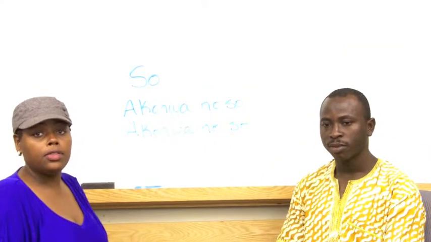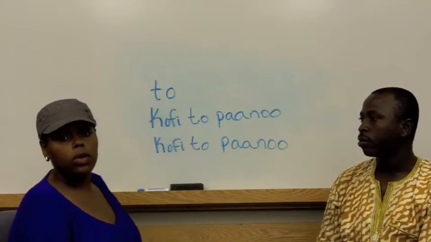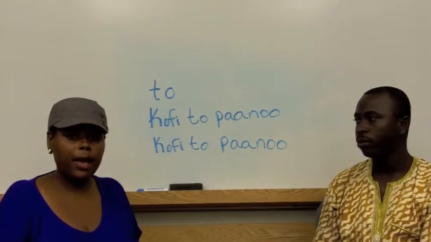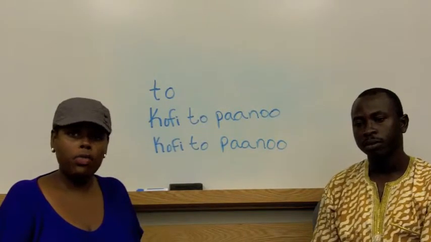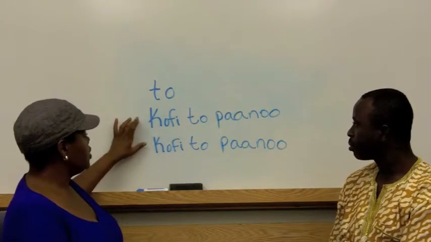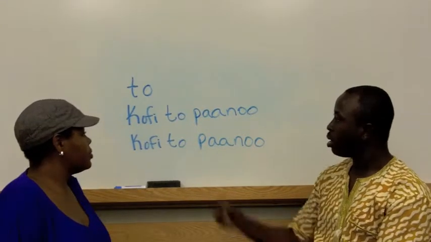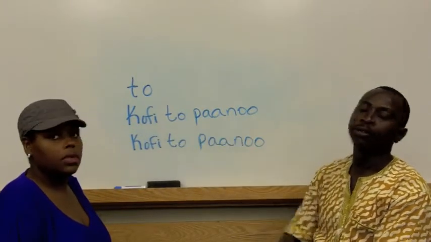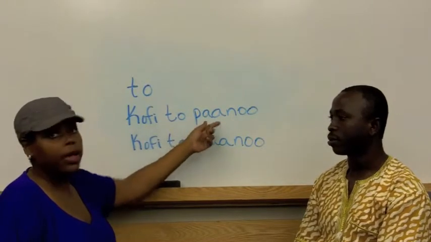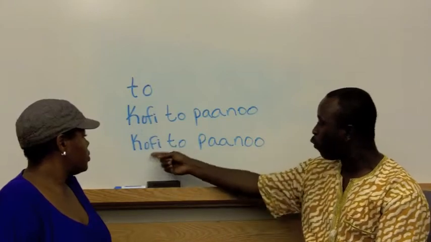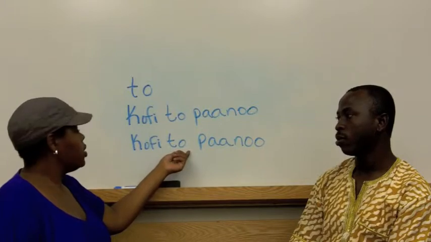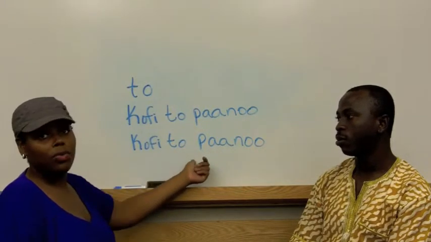One example is to. When the O in to is pronounced through the nose, it means to bake. When it is pronounced without the O going through the nose, it means to throw. So listen carefully as Teacher Kofi says these two sentences for us in Akan. Kofi ton pano. See, that sound went through the nose. It was nasalized, so that means Kofi bakes bread. Kofi to pano. And this one was not nasalized, this to. So it means that Kofi threw bread or throws bread.